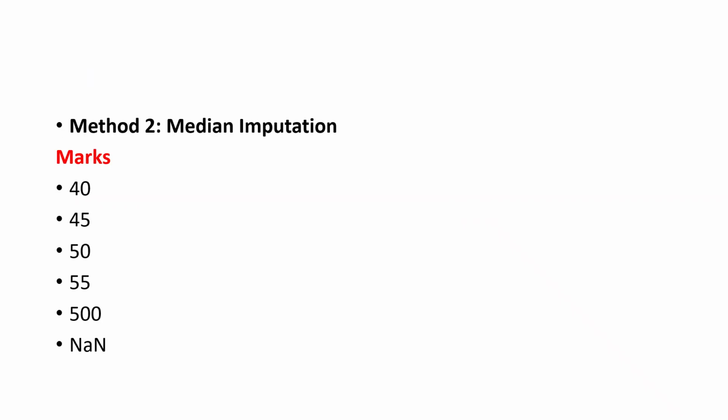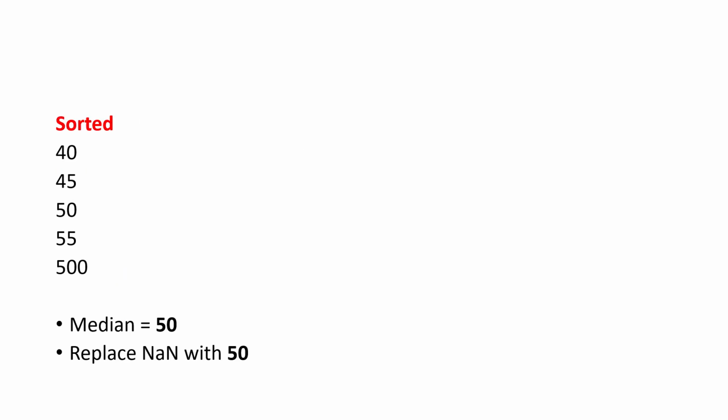The next method is median imputation. In median imputation, we take the middle of the values. Before taking the middle value, we have to sort the data first. This is the data given. We sort it in ascending order: 45, 50, 55 and 500.